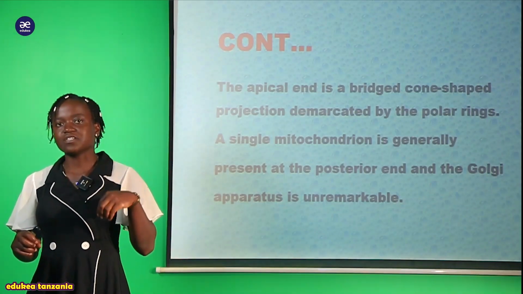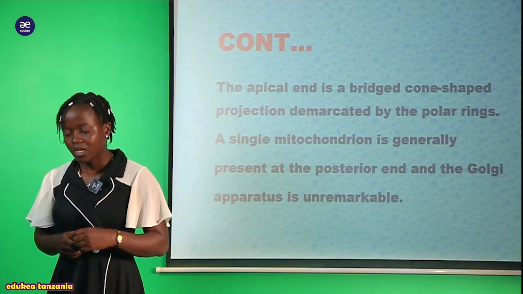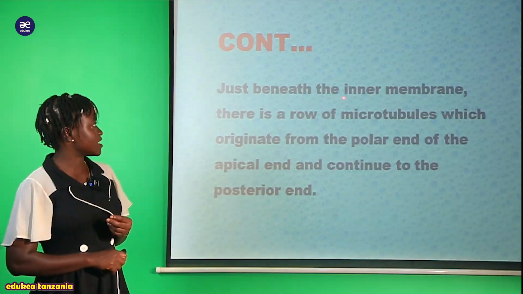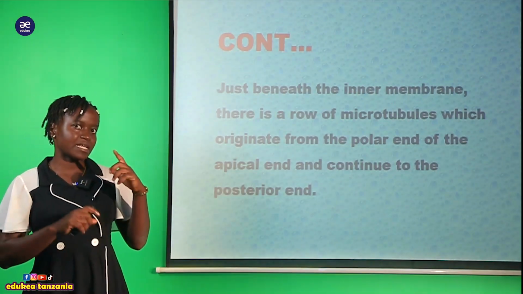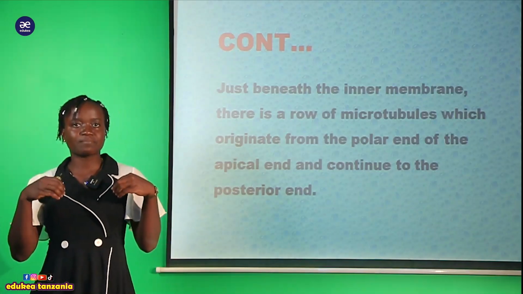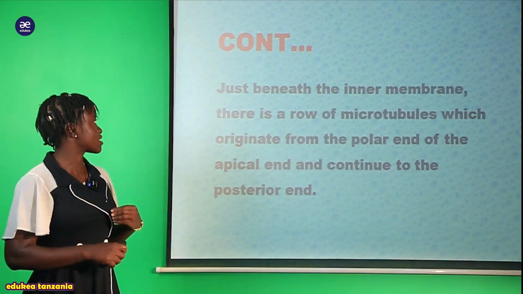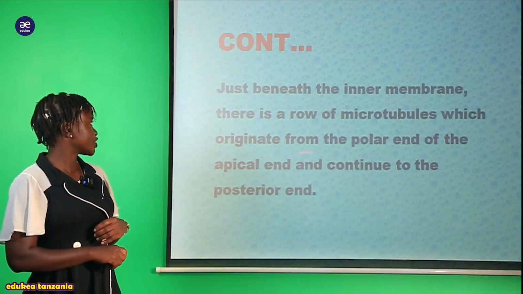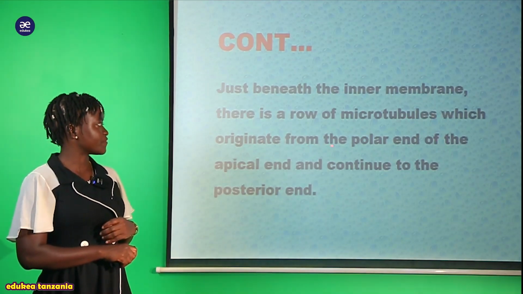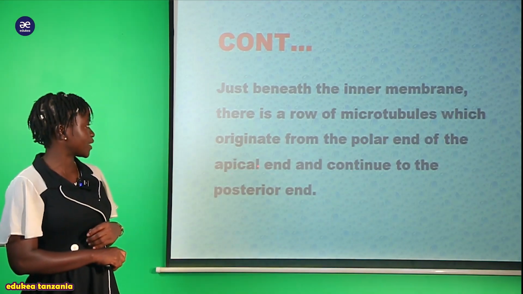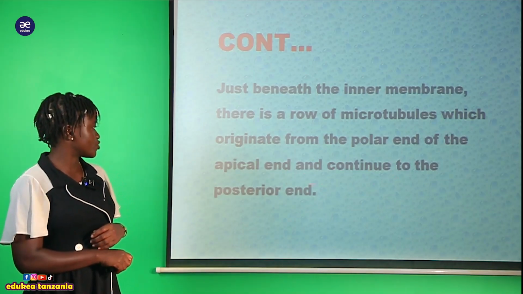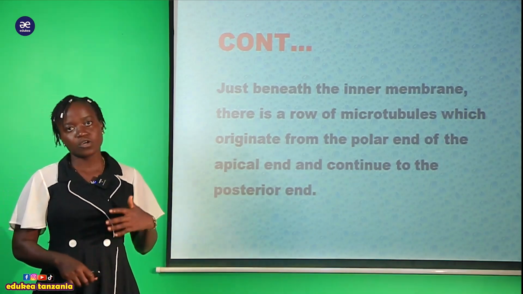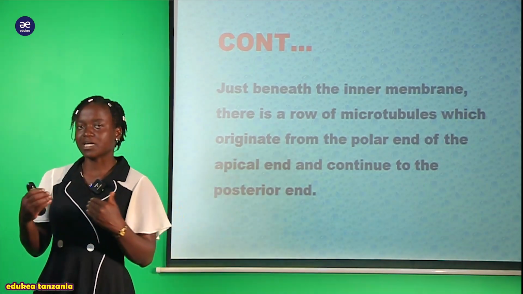Inside this Plasmodium, we can also see that just beneath the inner membrane there is a row of microtubules which originate from the polar end of the apical end and continue to the posterior end. So you see the possession of these microtubules.